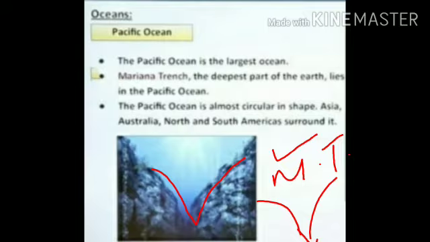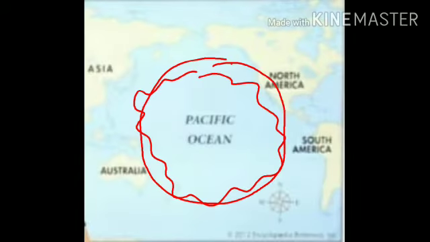Now you can see over here, this is the Pacific Ocean. The Pacific Ocean is the largest ocean, and Mariana Trench, the deepest part of the earth, lies in the Pacific Ocean. The Pacific Ocean is almost circular in shape. Asia, Australia and North and South America surround it. Now this Mariana Trench is 11,000 meters deep, and it is so deep that the whole Mount Everest can dip inside it. It is also called the ring of fire because in this whole area volcanoes are found and many earthquakes also come, and it is very destructive.